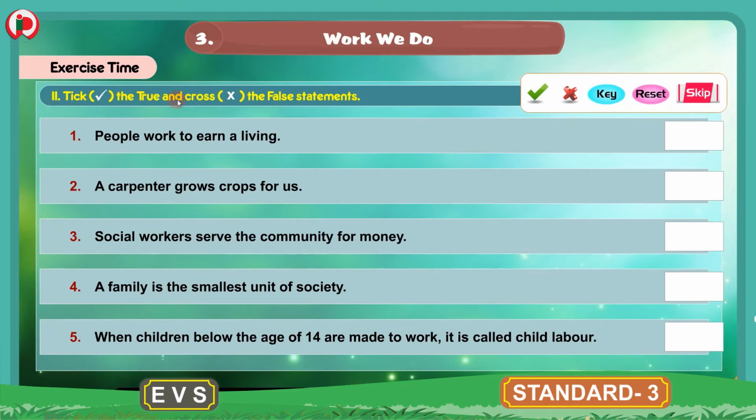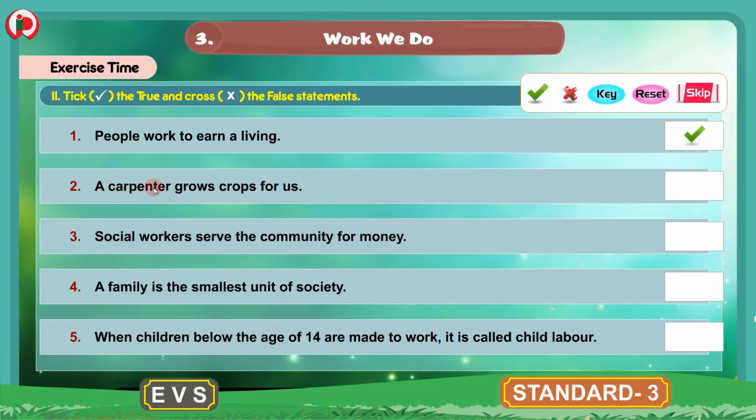Tick the true and cross the false statements. Children, here we have few statements. Now we have to identify the true statements and put a tick mark, and for the false statements we have to put a cross mark. 1. People work to earn a living. Yes, this is a true statement, so we will put a tick mark.